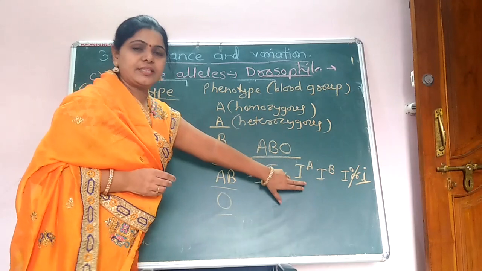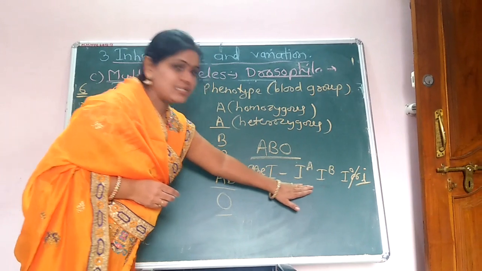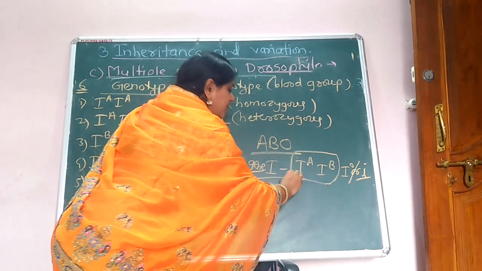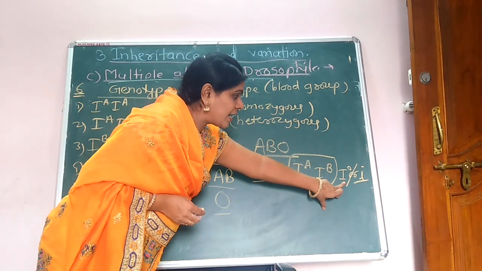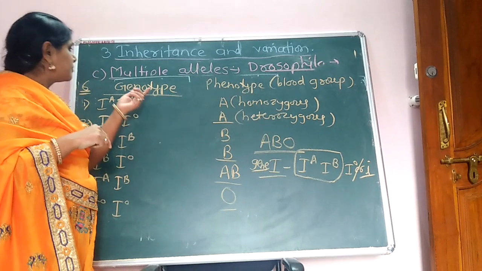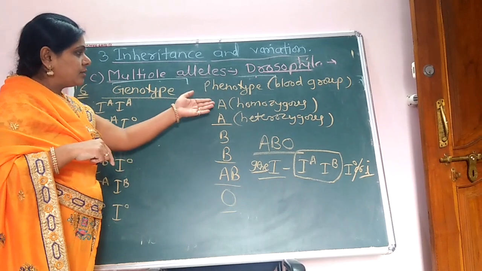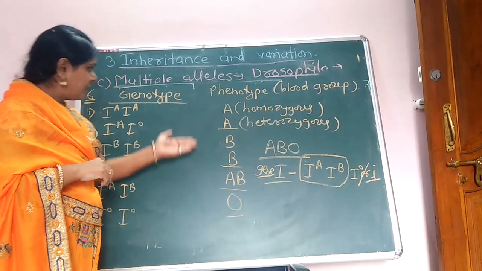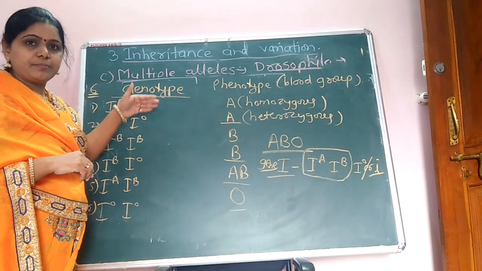And this gene I has 3 types of alleles, and of these alleles, 2 alleles are the dominant alleles here. Gene IA and gene IB are the dominant alleles, and gene I0 or IO is the recessive allele. We all know here the genotype and the phenotype, that is the blood group here. The blood group A, blood group B, blood group AB and blood group O here. Here write down the chart of the blood group, that is the genotypic character and the phenotype also here.